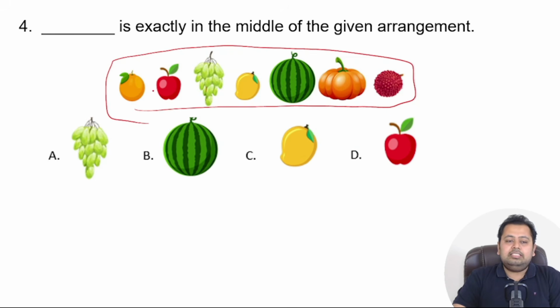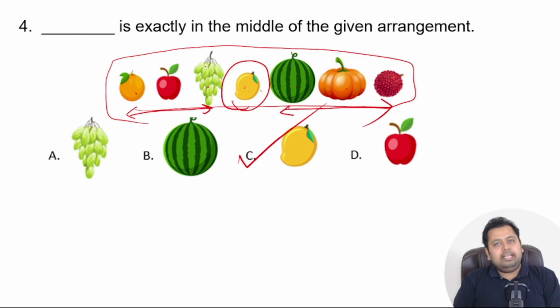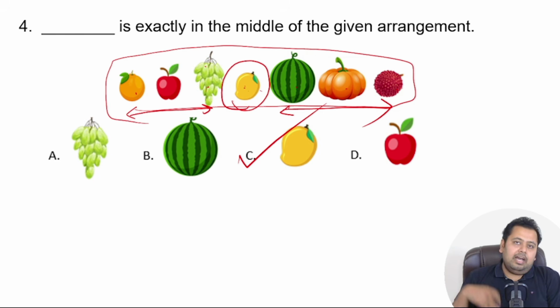Great. So here you can see there are 1, 2, 3, 4, 5, 6, 7. There are 7 fruits you can see over here. Here you can see mango. If you see mango, there are 3 fruits this side, and you can see 3 fruits this side. So mango is in the middle, wherein there are 3 fruits on each of the side. So the correct option is option number C. If you have got it correctly, again give yourself a star and we move to the next question.